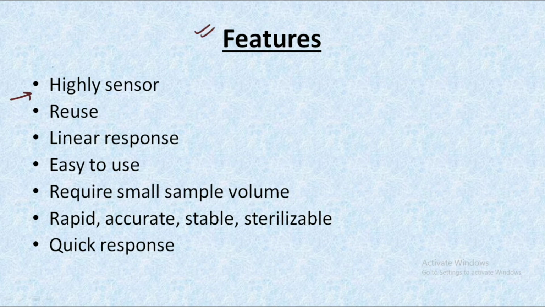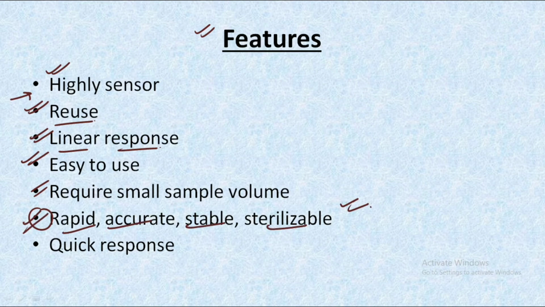Let's move forward and understand the features of the biosensors. The first one is that it is highly sensitive. Second, it can be reused. It provides a linear response. It is easy to use. It requires a very small sample volume. Even if we take a very small sample volume, we can easily find out whether a particular chemical is present or not in that sample. We need not take a very large amount of the sample. It is rapid, accurate, stable, and sterilizable. The last one is that it has a very quick response. Make sure you remember these features as well.